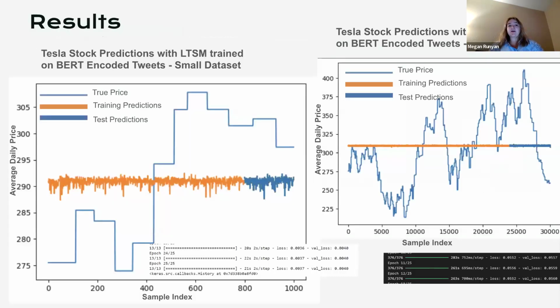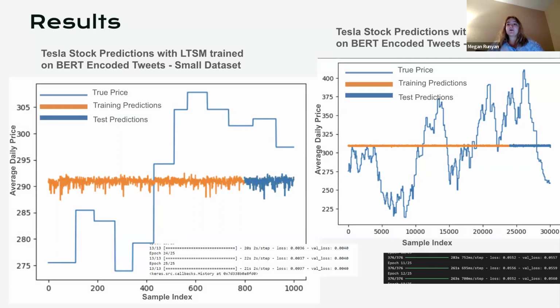When we put our data into the LSTM model, we ended up using BERT encoded tweets instead of the GPT 2.0 like we used in our earlier baselines, just because it was a little bit more expressive. So these results were converging around some sort of median value. The true price is pretty volatile with stock data, so it can be hard to recognize a pattern when you're predicting based off of encoded and then embedded tweet data.